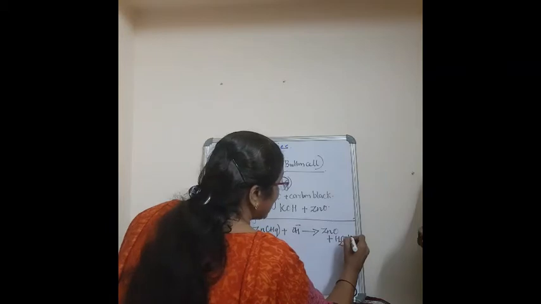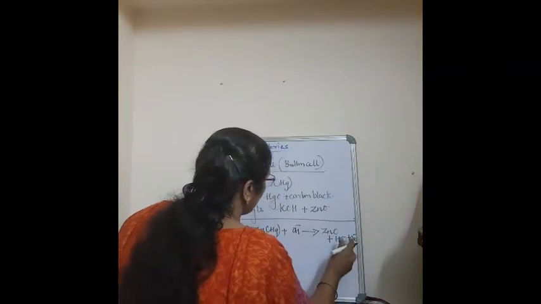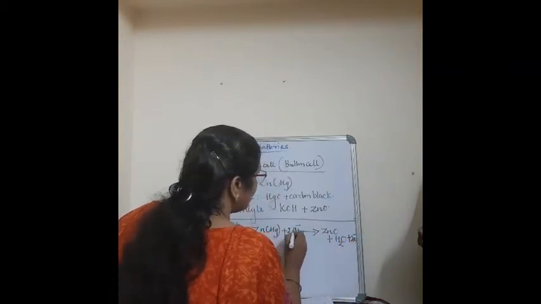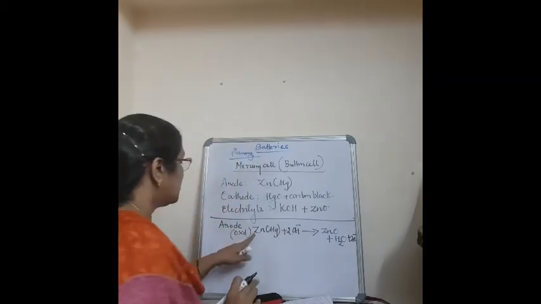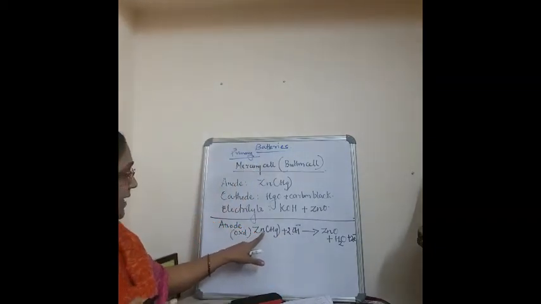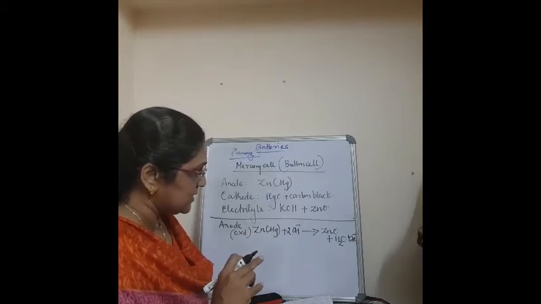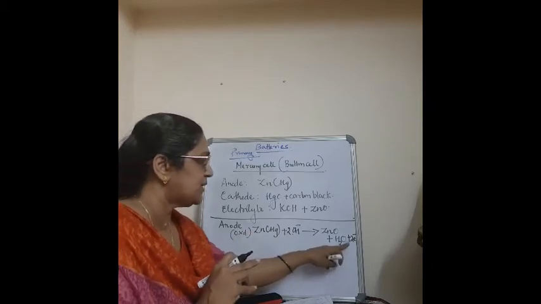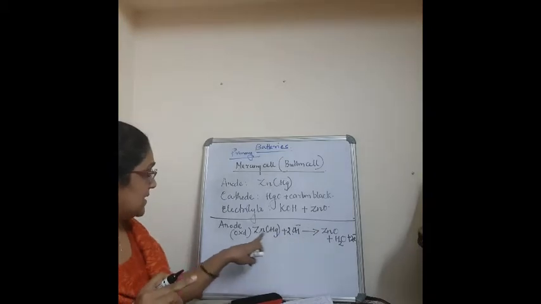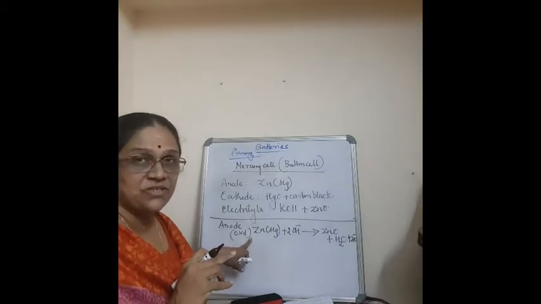Since oxidation is happening, that is 2 electrons. So, in the anode, zinc amalgam plus 2 OH minus will give you zinc oxide plus water plus 2 electrons. This is the anodic oxidation.